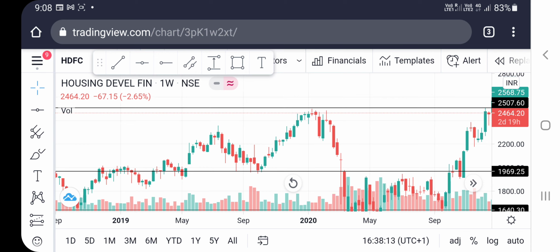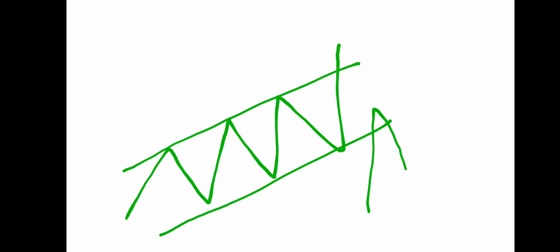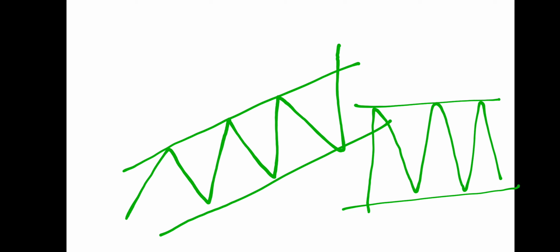With the help of a trend line, you can draw support and resistance that way, and with the horizontal line you can draw it that way. So it depends on the particular stock price and movement, and what type of structure forms in that stock.